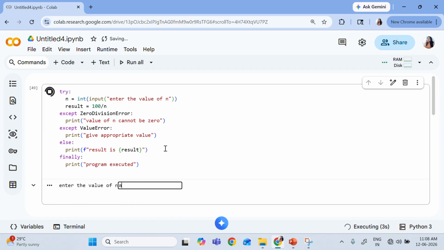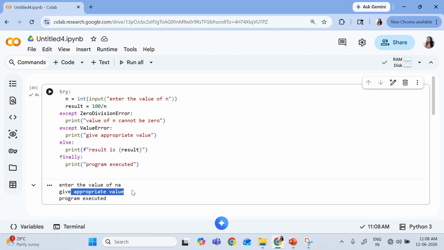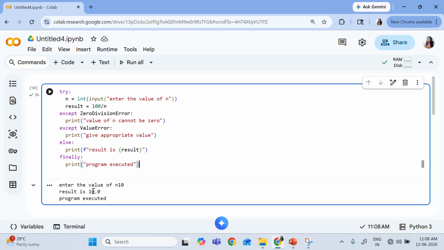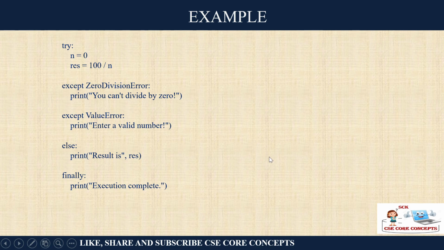Let me give "a". Let us see what happens. Basically, it will say "give appropriate value". That is a value error. Now let me give an appropriate value, 10, and it will say 100 divided by 10 is 10. So, program executed. Understood everyone? This is how you can handle errors gracefully.